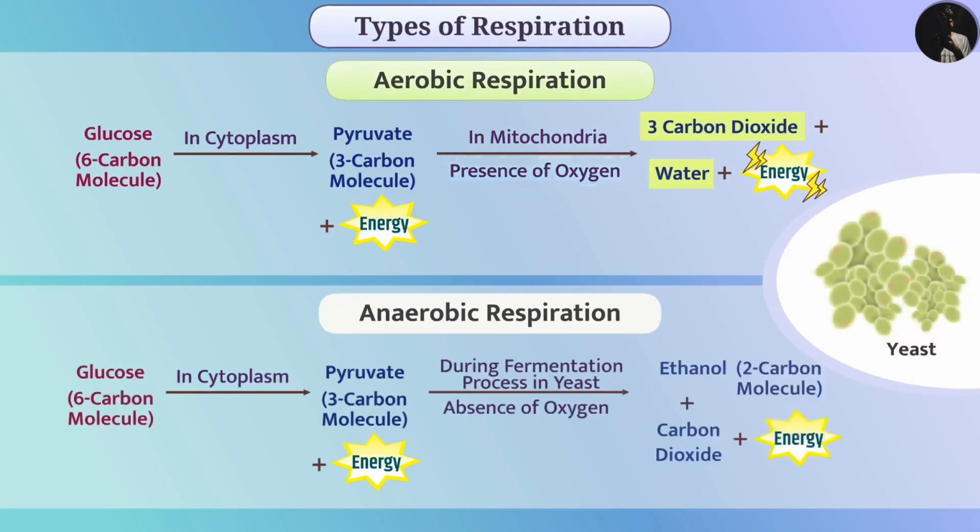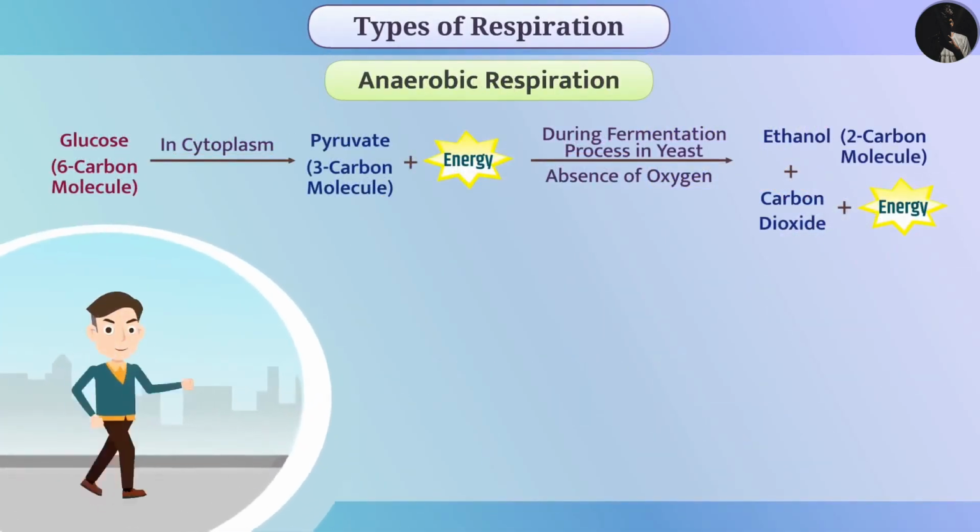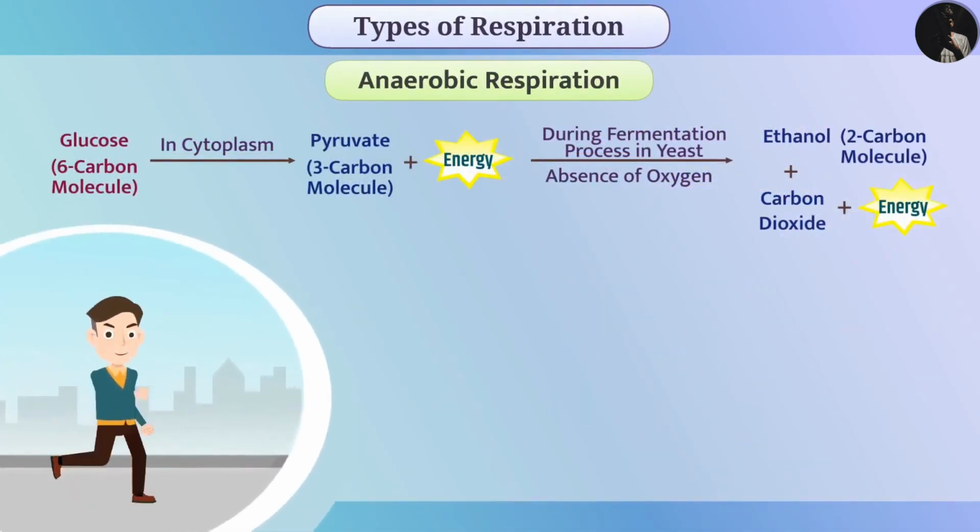Organisms such as yeast use the process called fermentation, in which the pyruvate molecule is broken down into ethanol and carbon dioxide in the absence of oxygen and energy is produced. Due to formation of energy in the absence of oxygen, the respiration is anaerobic respiration. Sometimes, while doing work, the need for energy increases.